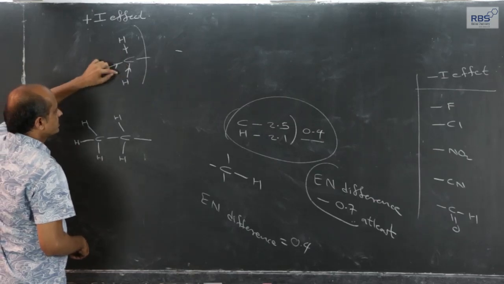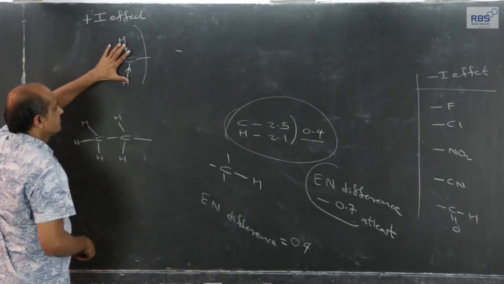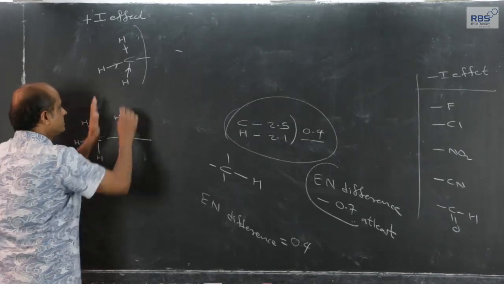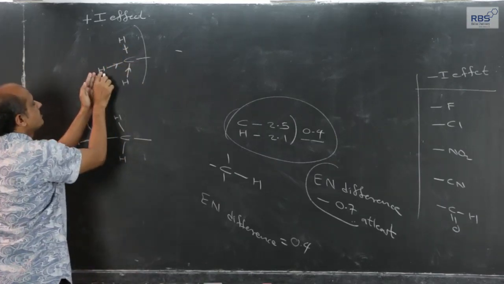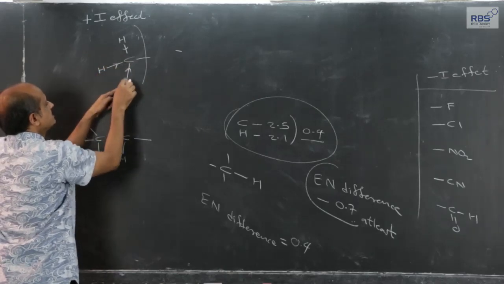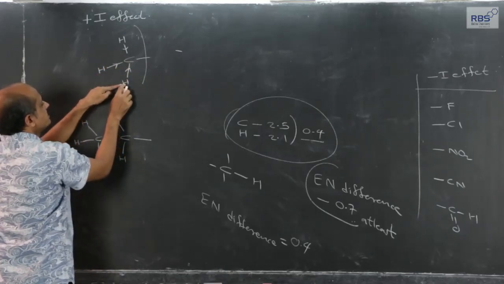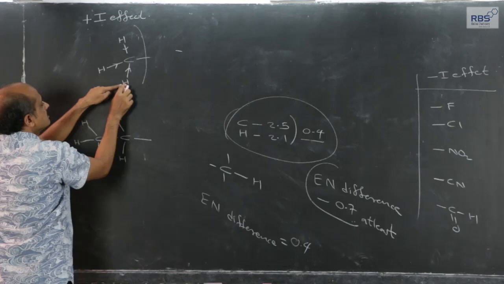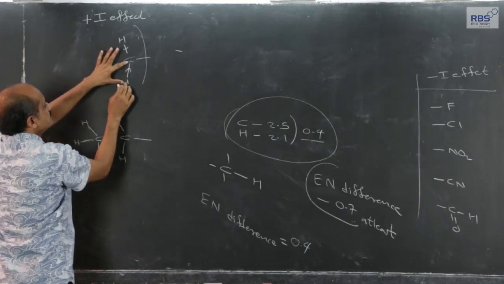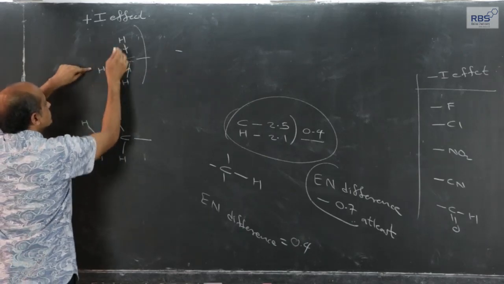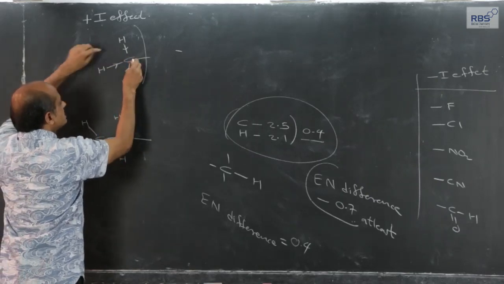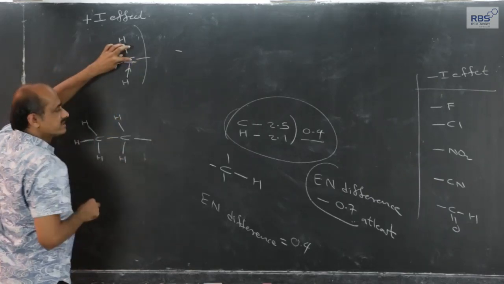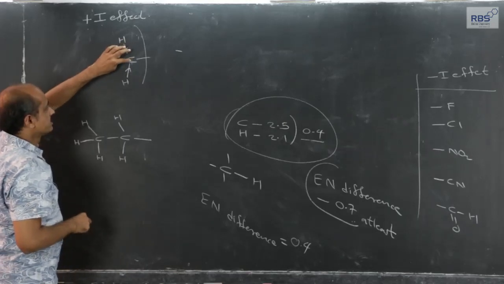So, the collective effect of these 3 CH bonds becomes considerable, and therefore, slight shifting of shared pair from hydrogen to carbon, because of these 3 CH bonds, will result in increase in electron density at this carbon.